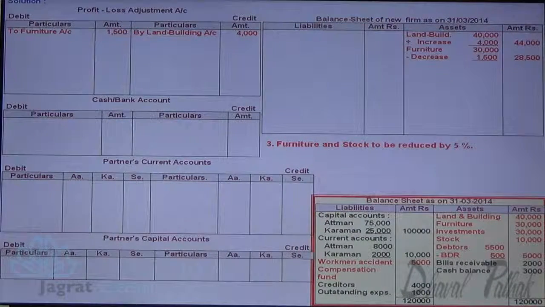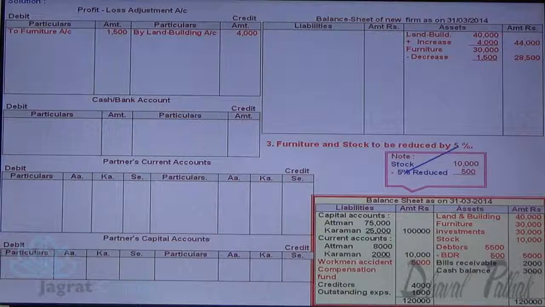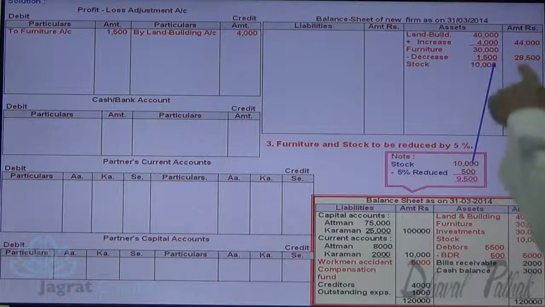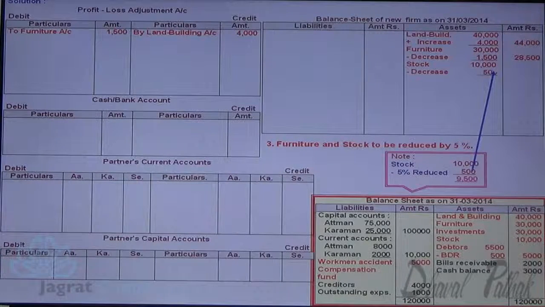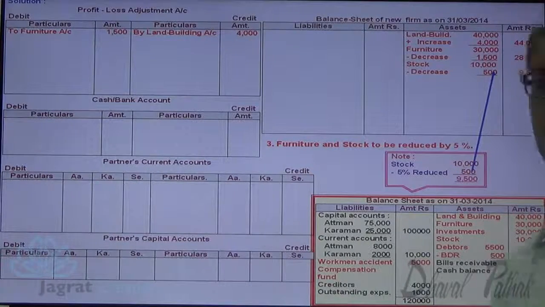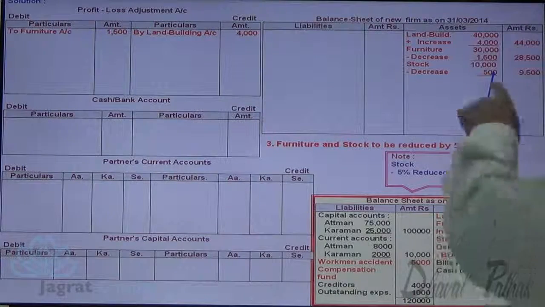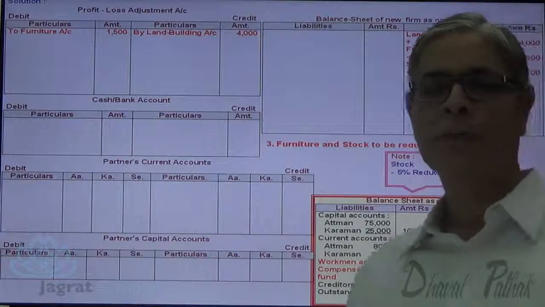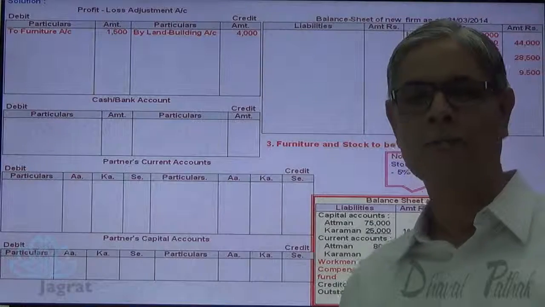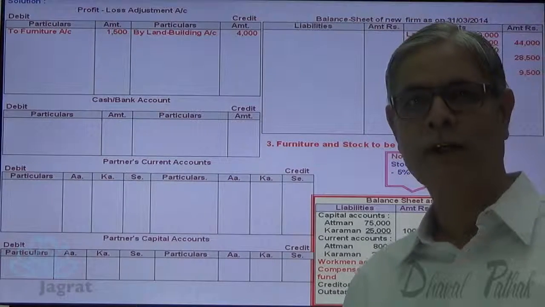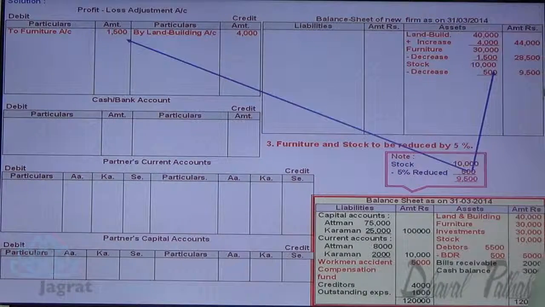Next, stock. Stock is 10,000, 5% decline, new value 9,500. So 10,000 minus 500 decrease, 9,500 will appear in the balance sheet, and decrease in value of stock is a loss, and that loss is debited to profit and loss adjustment account.